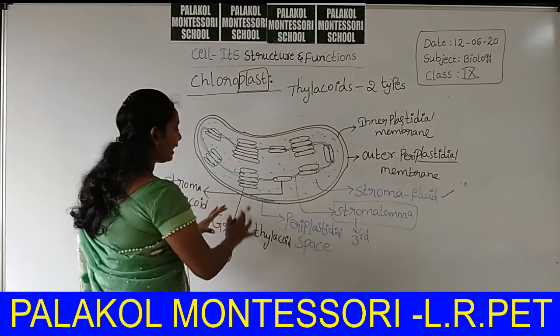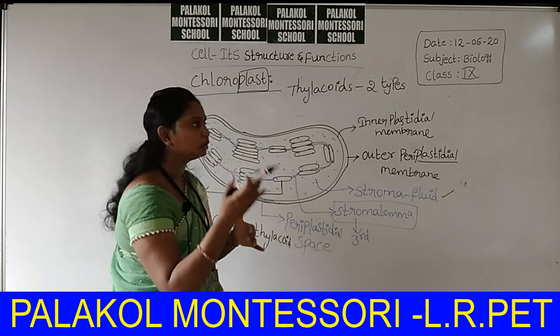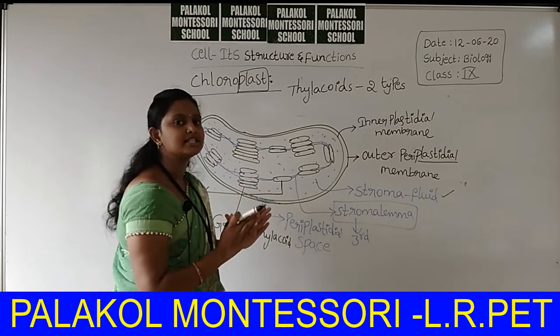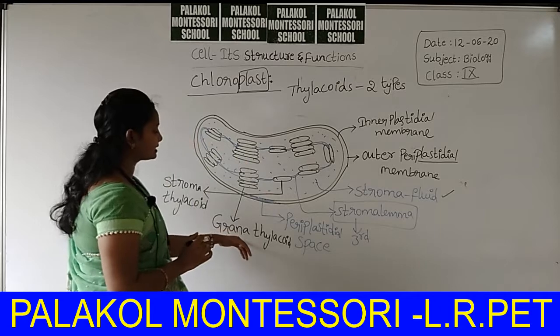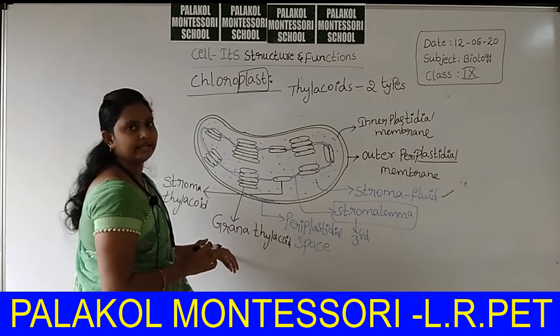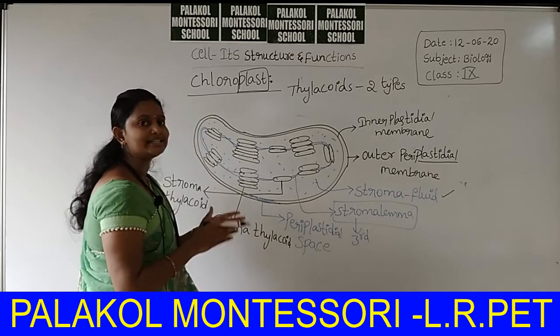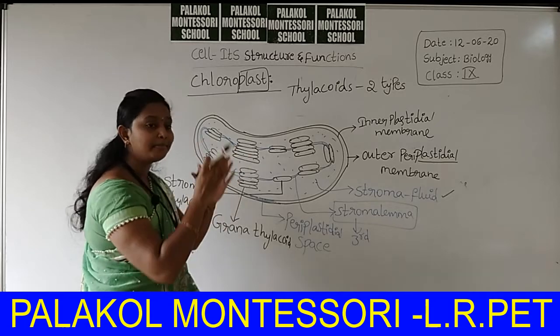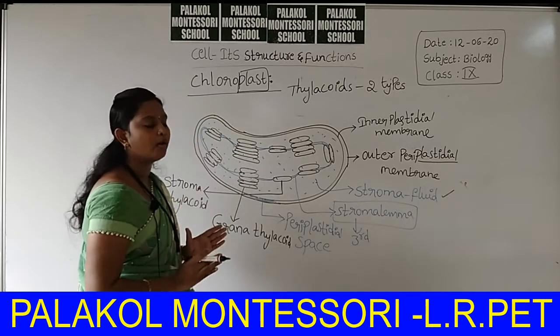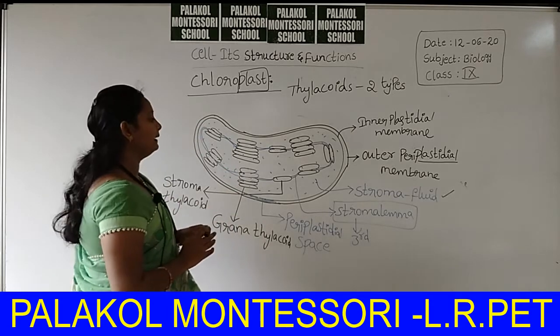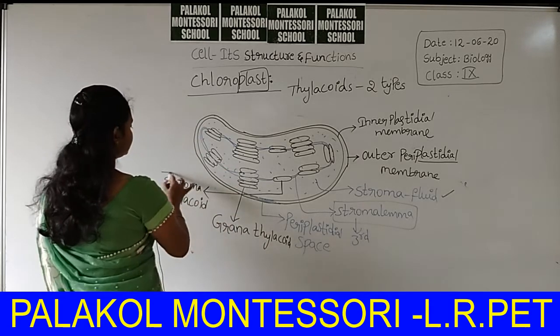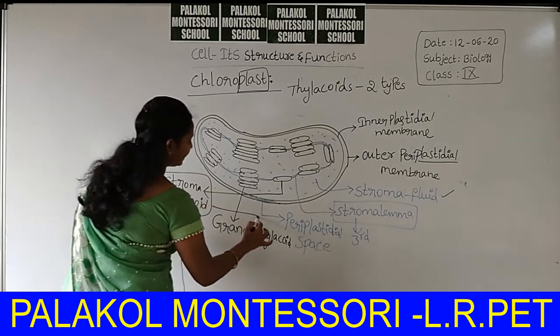If the thylakoids are arranged one above the other and form a stalk or a row of thylakoids, it is called grana thylakoid. Okay, now this is about stroma thylakoid and grana thylakoid.